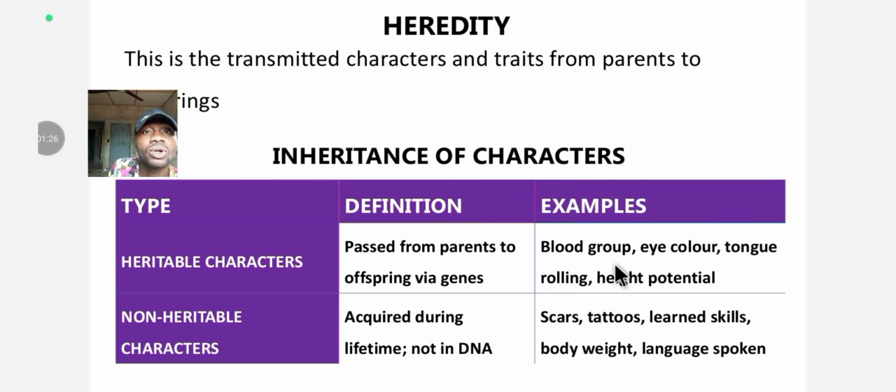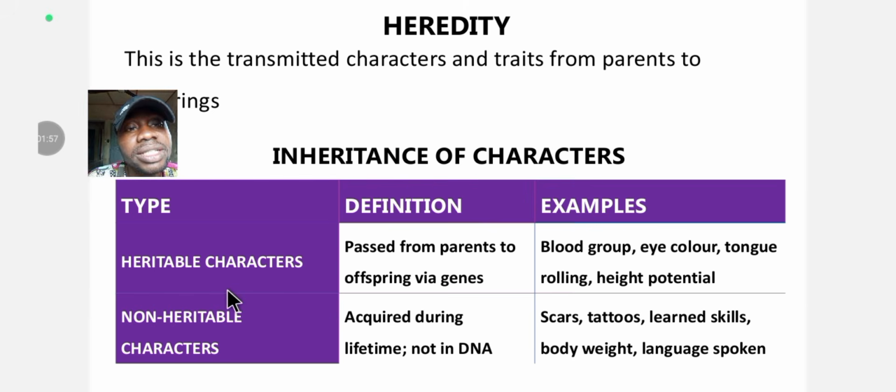Like your blood group, you carry another person's blood group. Another one is eye color. Your eye color, you carry another person's eye color. Tongue rolling, like this. If your father can do it, it is very likely that you can do it. You may not be able to do it even when your father and your mother can. Another one is height potential. All these are inheritable characters. They can be inherited.